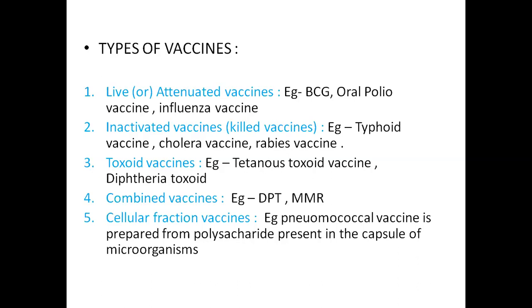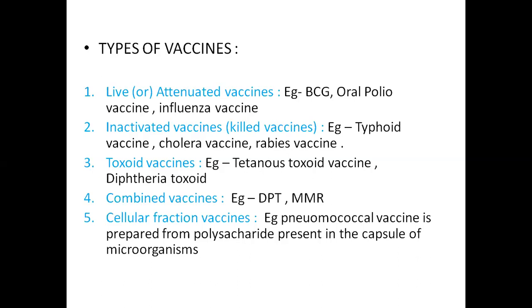Coming to the third type of vaccine, toxoid vaccines. Bacteria like tetanus bacilli and diphtheria bacilli produce toxins. The toxins produced by these microorganisms are detoxicated and are used for preparation of vaccines. Examples are tetanus toxoid vaccine and diphtheria toxoid.